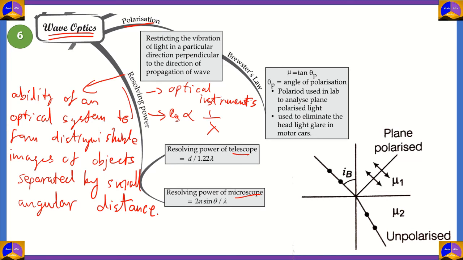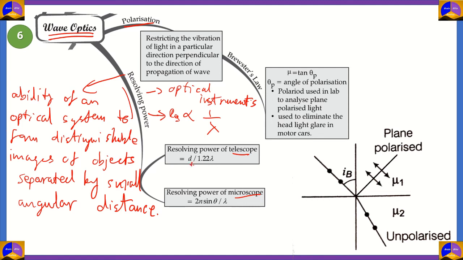This means that if you have shorter wavelengths of light, such as violet and blue, you get higher resolving power. Whereas if you use red light or say orange light, then the resolving power would get less for the same lens or refracting medium.